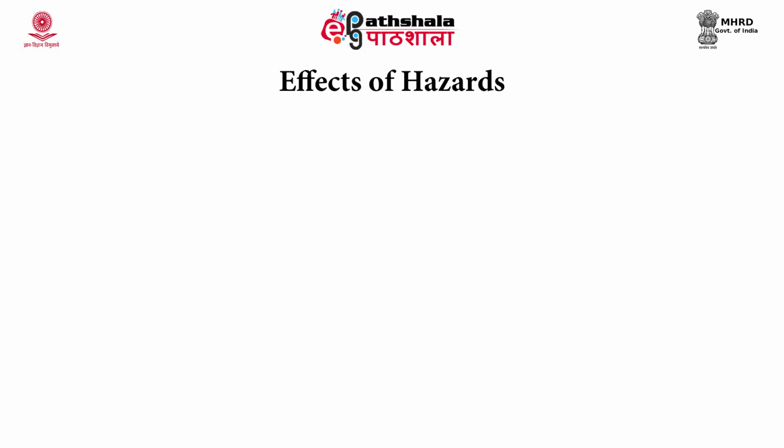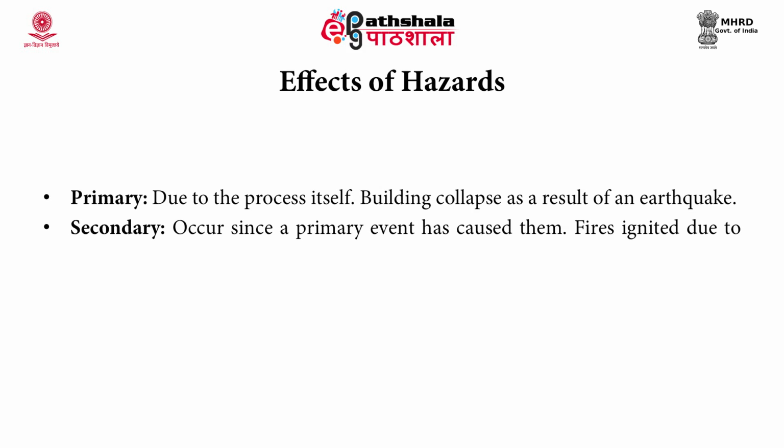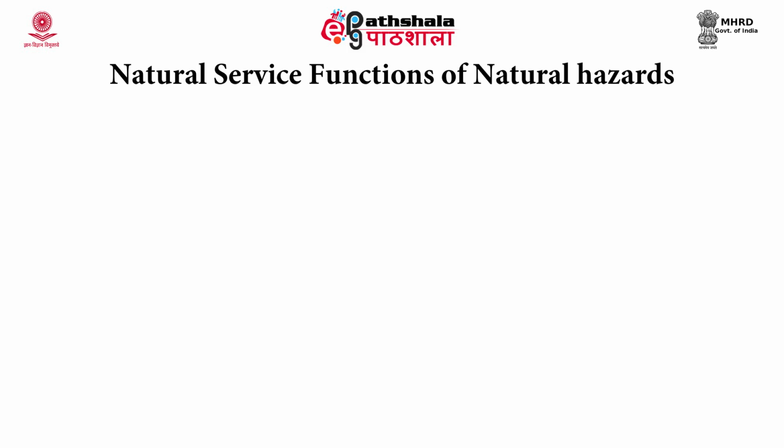The effects of the hazards can be primary, secondary and tertiary effects. Primary is due to the process itself, building collapse as a result of an earthquake. Secondary, because the primary event triggers the secondary event to occur. Tertiary, these are long term effects set off due to the primary events, crop failure due to volcanic eruption and severe loss of habitats due to severe floods. Now, so long we have been discussing the natural hazards and what are the effects that they cause, and also some anthropogenic hazards.